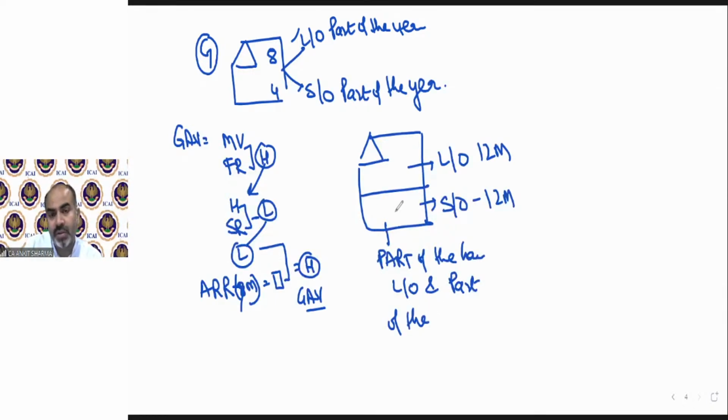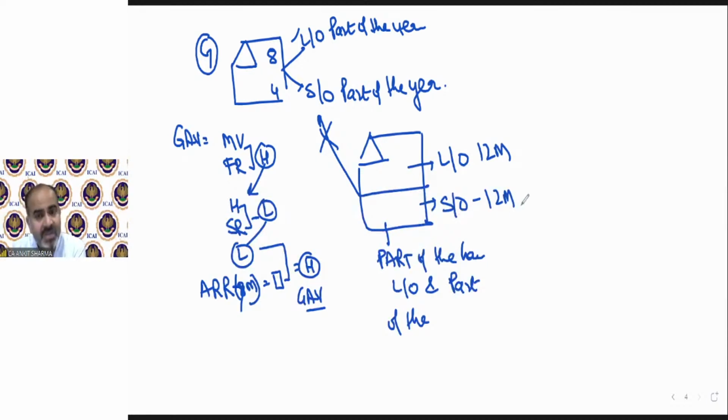Do not compare this case with case G, because in case G, either the house was let out or it was self-occupied. It was not that part of the house was let out or self-occupied. There was part of the year it was either let out or self-occupied. That means either the tenant was there or we were there. But in this case, we both are there. 12 months a floor is let out, 12 months a floor is self-occupied.